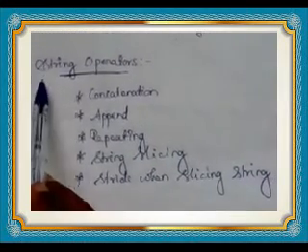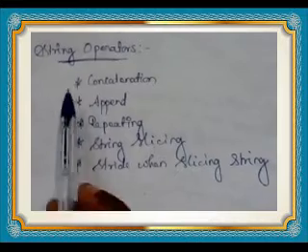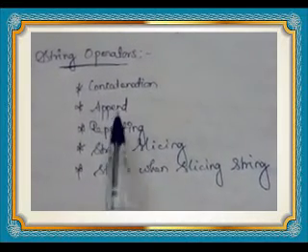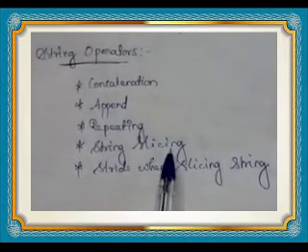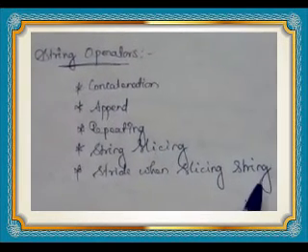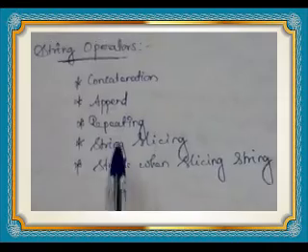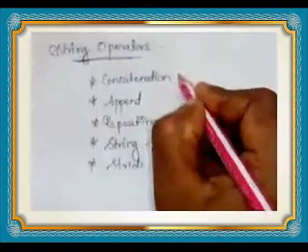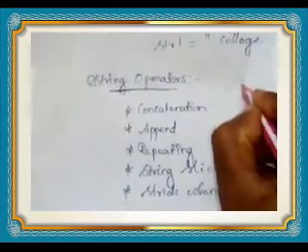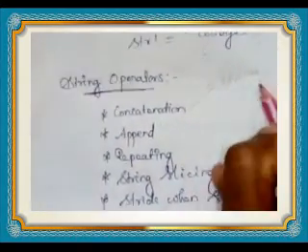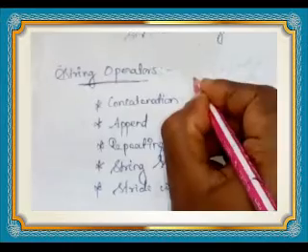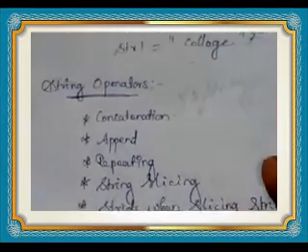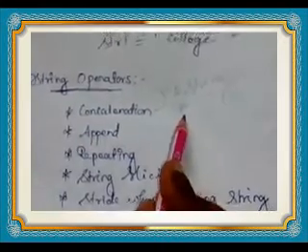Next topic is string operators. There are 5 operators in string: concatenation, append, repeating, string slicing, and slicing with a step. Okay, first one is concatenation. Concatenation is used to join two strings. Okay, what is the use of this concatenation? To join two strings. It uses the plus operator. Okay, concatenation uses the plus operator.